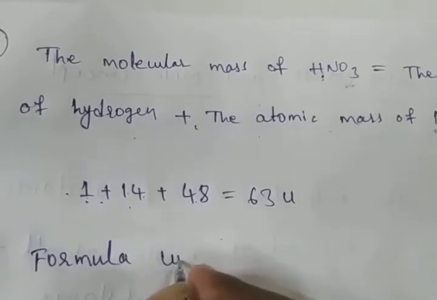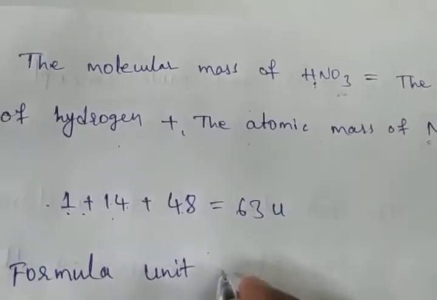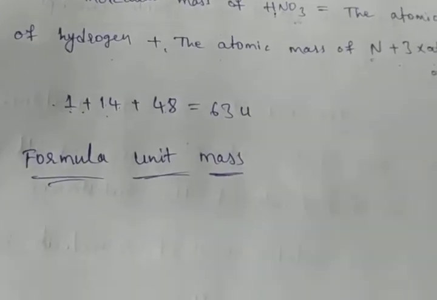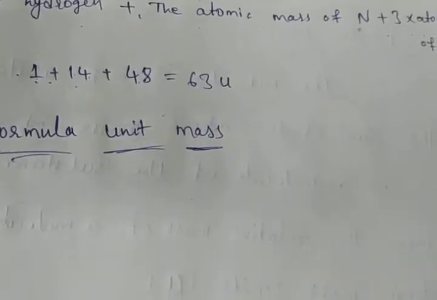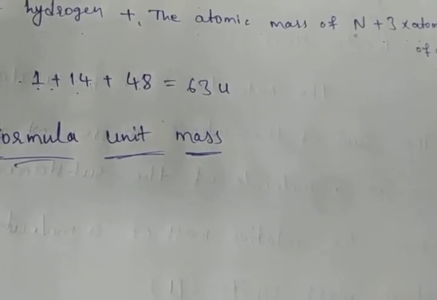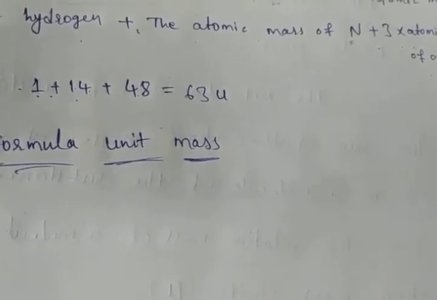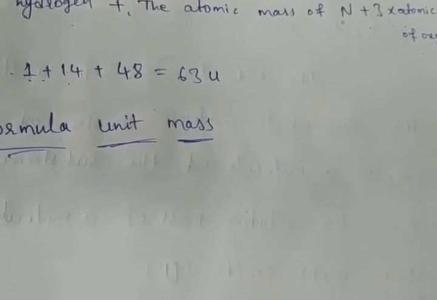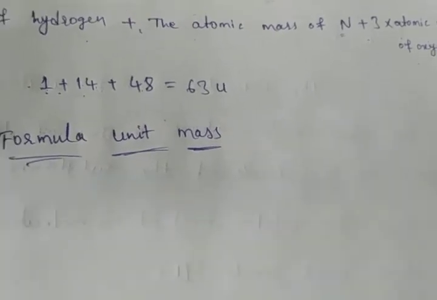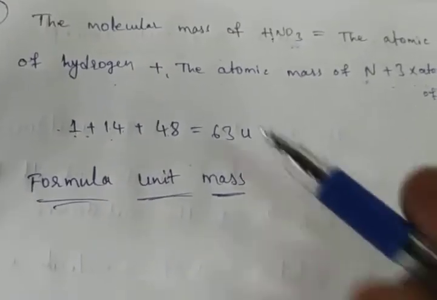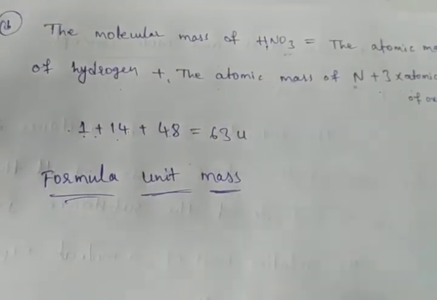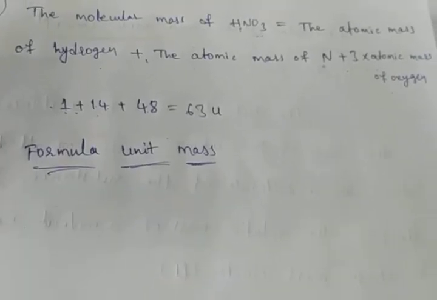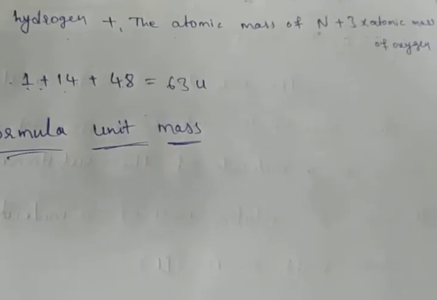Formula unit mass. Okay, what is the formula unit mass? The formula unit mass of a substance is the sum of the atomic masses of all atoms in a formula unit of a compound. Formula unit mass is calculated in the same manner as we calculate the molecular mass. Okay, how we calculate H2O and HNO3, the same way we have to calculate the formula unit mass. The formula unit mass of a substance is the sum of the atomic masses of all atoms in a formula unit of a compound.